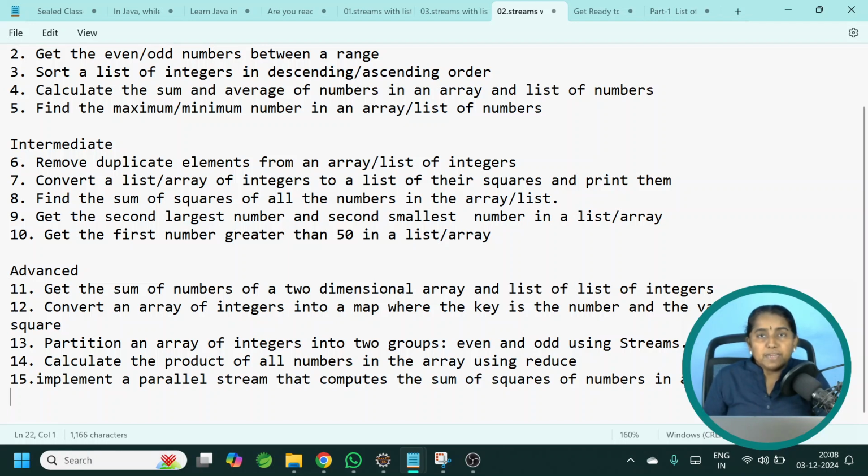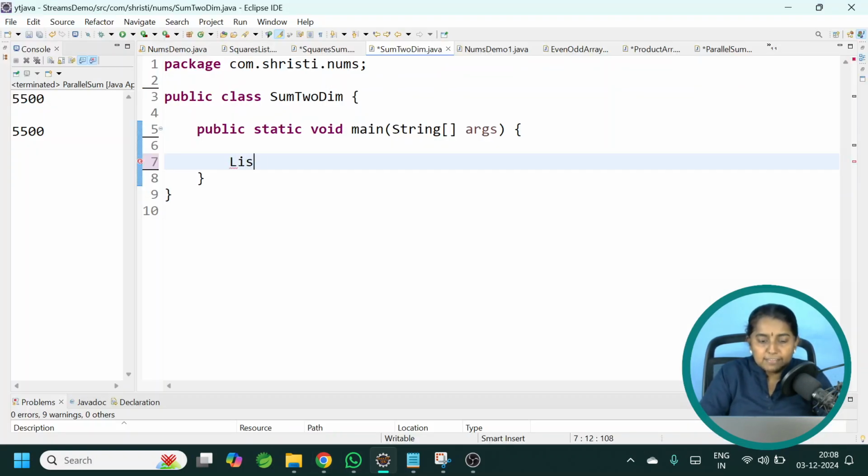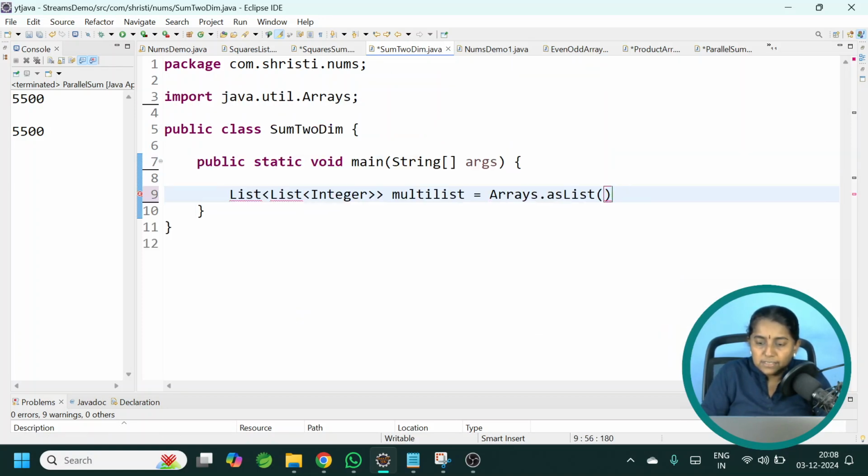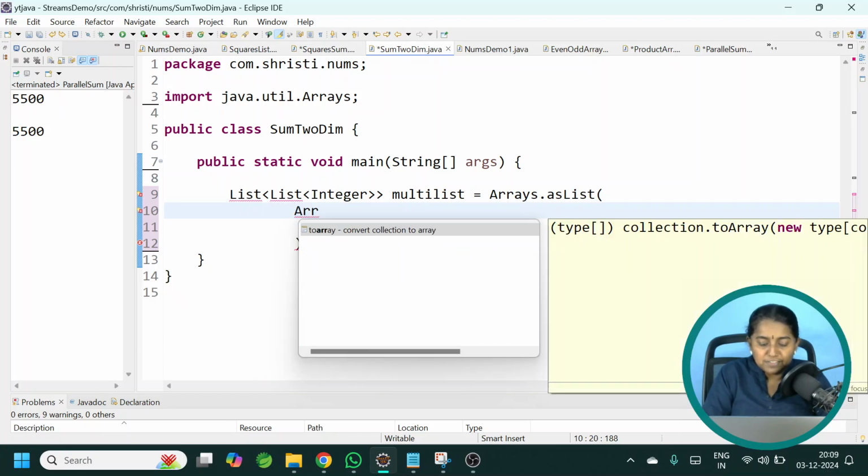It comes under the advanced category. Get the sum of numbers of a two-dimensional array and the sum of numbers of a list of integers. Let us try this out. Let us first create a list of integers. This is a multiList equal to Arrays.asList, within which each element or each index is going to have a list of integers. In our case, let us have two indices, within which let me create the first list.